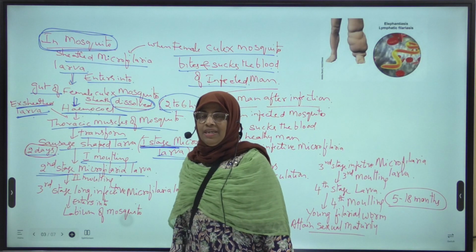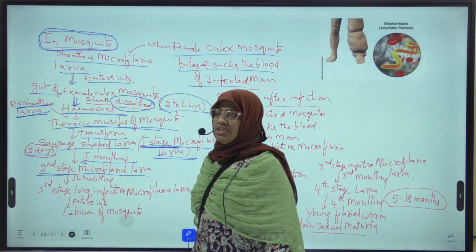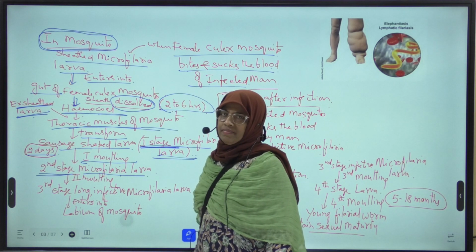What is molting? Shedding of cuticle or shedding of exoskeleton.